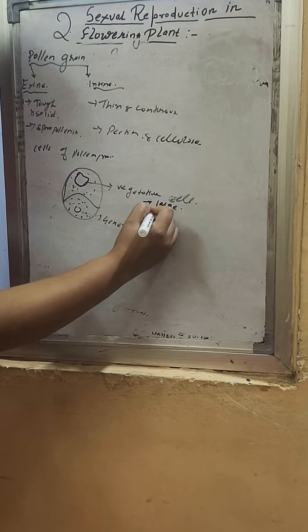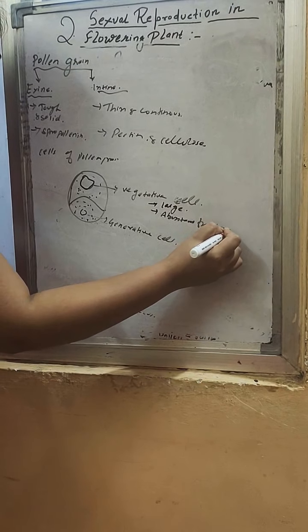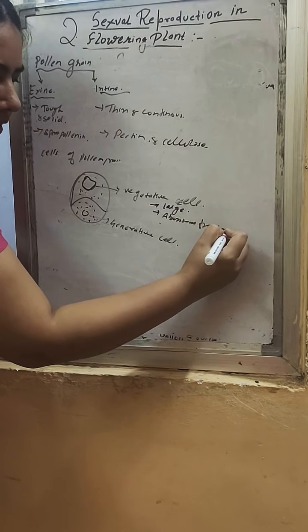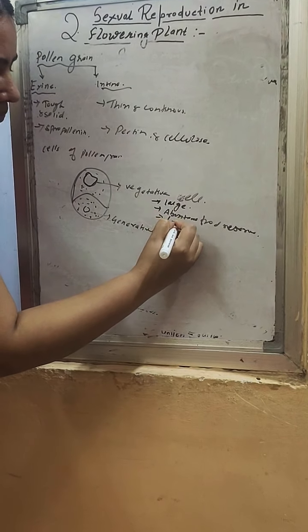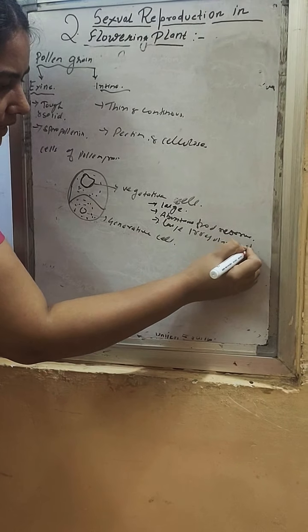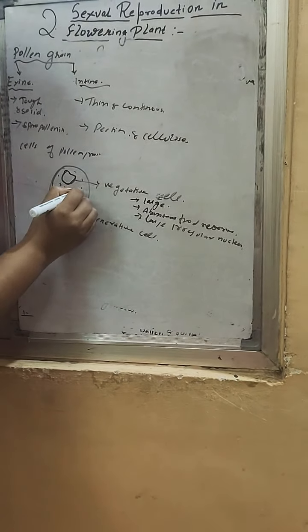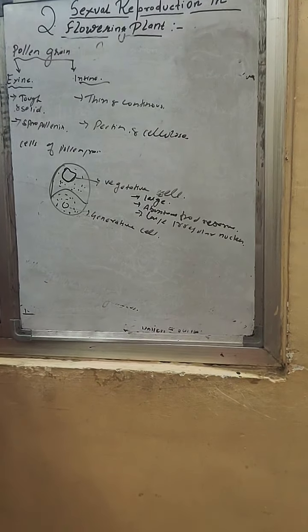These are large cells. They have abundant food reserve. They have a large irregular nucleus, and they are responsible for the development of the pollen grains.